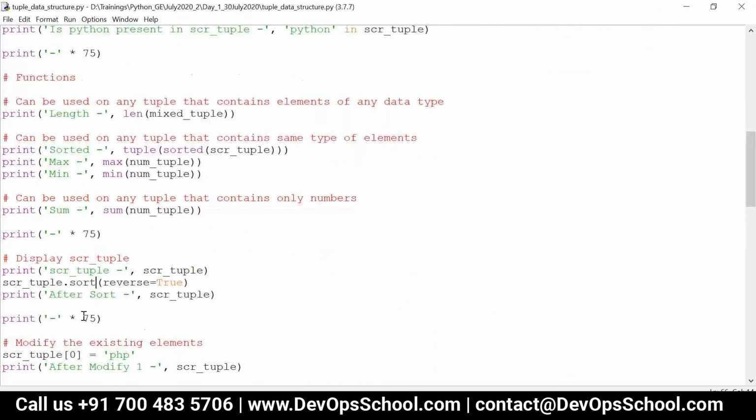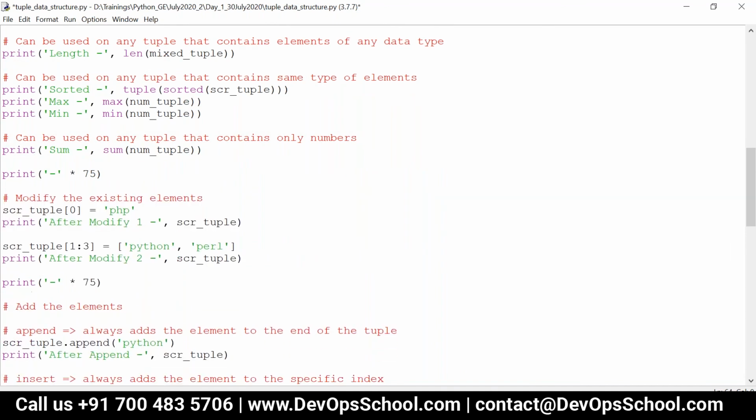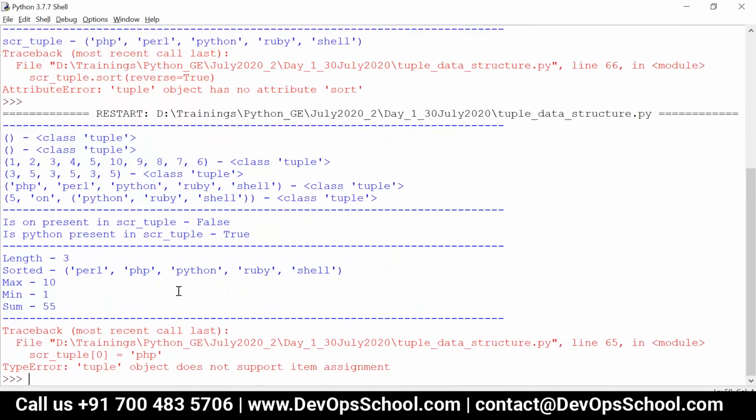Let me just remove this. And also modifying the existing elements, I can't perform this kind of operation. The operations which modify the contents of a tuple are not permitted. You can see tuple object doesn't support item assignment.